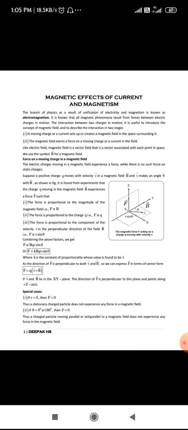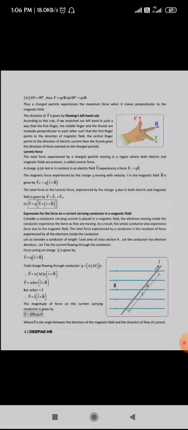And the second point is that if theta, the angle between them, is equal to 0 degrees or 180 degrees, then sine 0 is equal to 0, and sine 180 is also equal to 0, so the force experienced will be 0. That means when the charge is moving along the direction of the magnetic field or opposite to it, the force experienced by the charge is equal to 0. So this is regarding the force on a moving charge in a magnetic field.